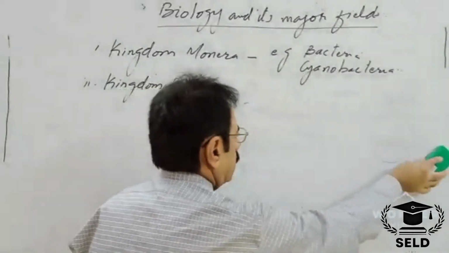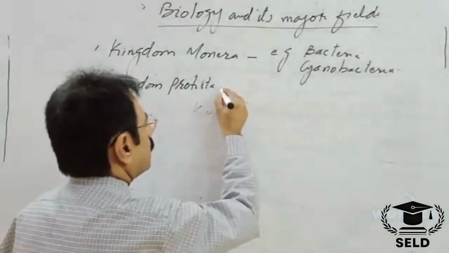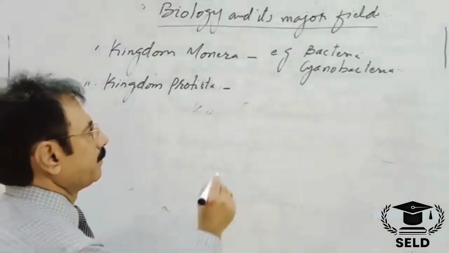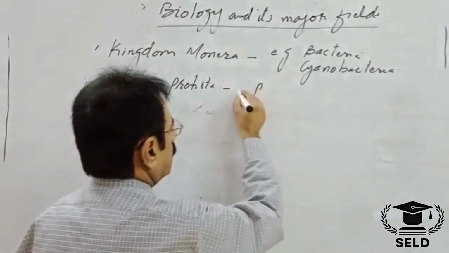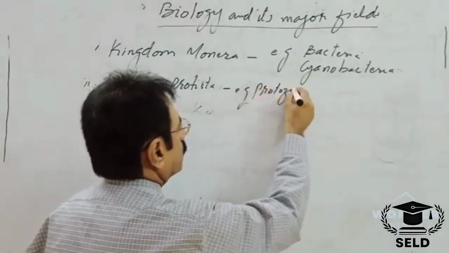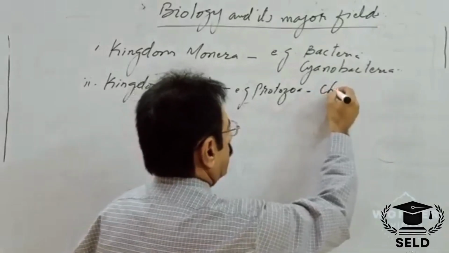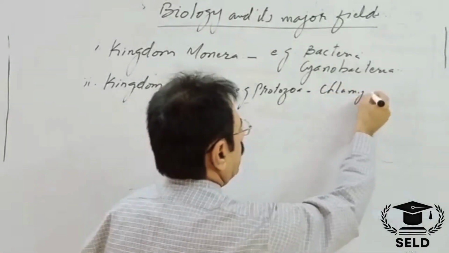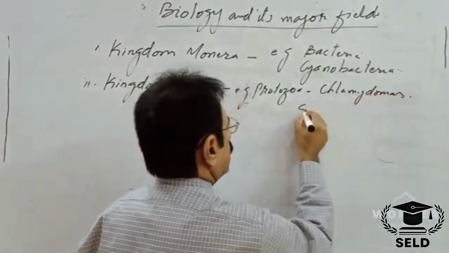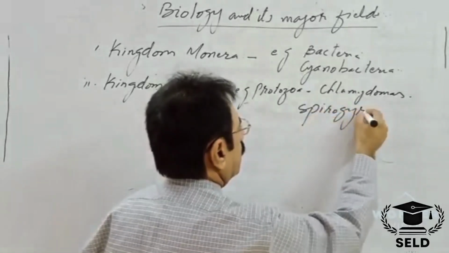Examples of the organisms included in the Protista kingdom are protozoa, Chlamydomonas, Spirogyra.